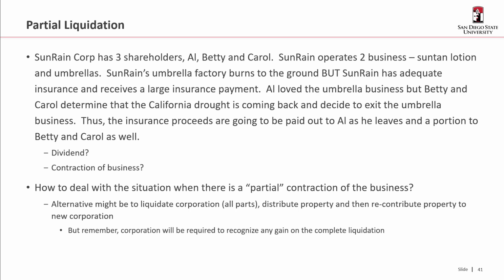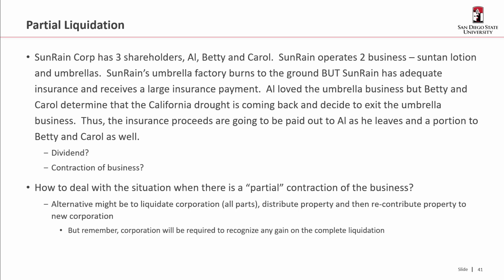And Sunrain operates 2 businesses. The first is a suntan lotion business. The second is the umbrella business. So unfortunately, Sunrain's umbrella factory burns to the ground. The good news is Sunrain has adequate insurance and receives a large insurance payment.